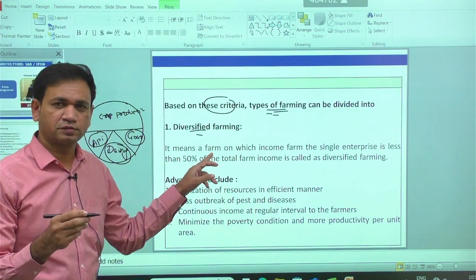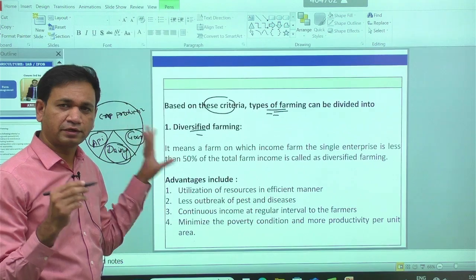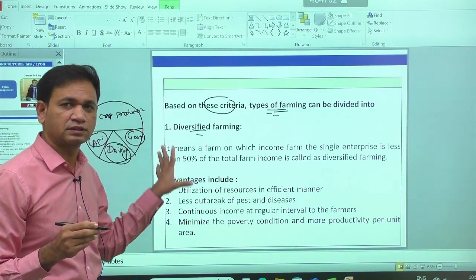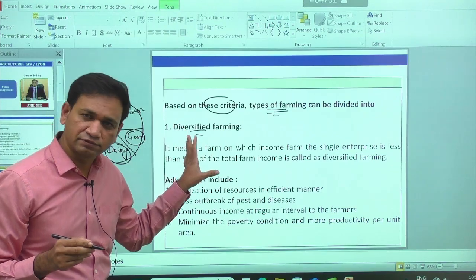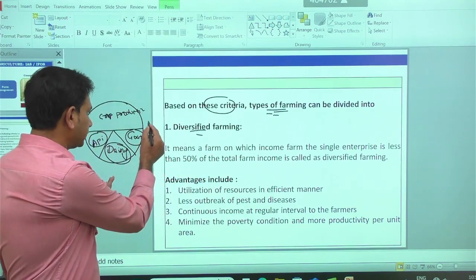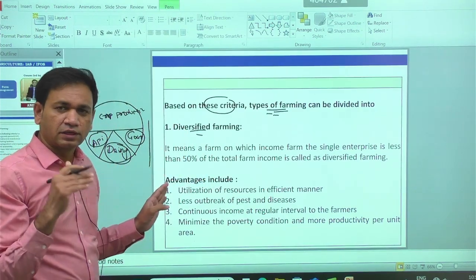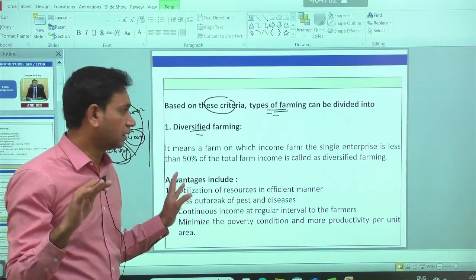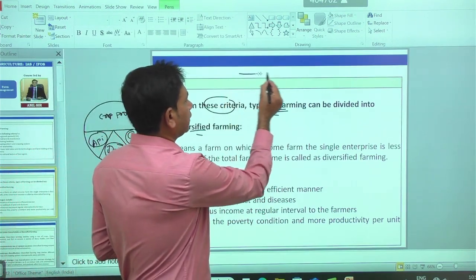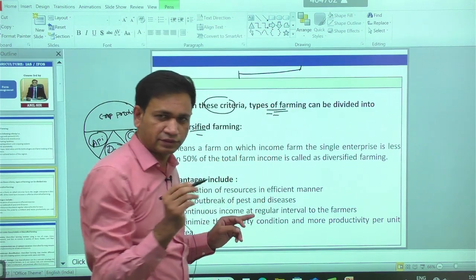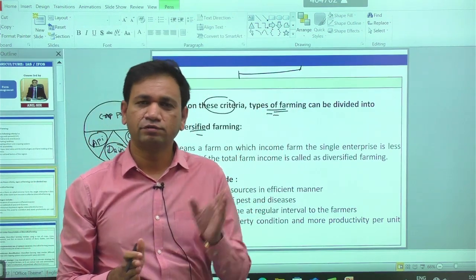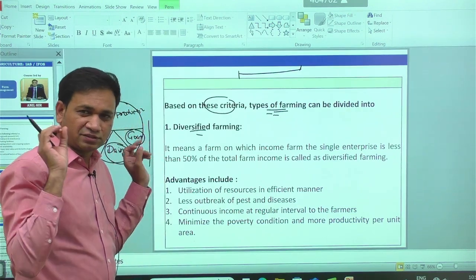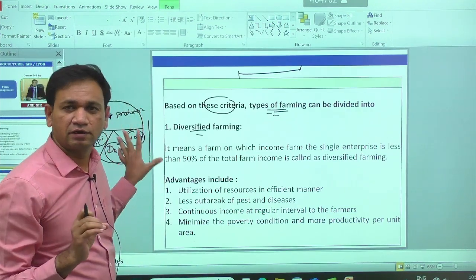As much as possible, multiple crops and multiple enterprises are taken by the farmers in the given piece of land. That structure collectively is called diversified farming. Whenever you have a diversified farming system, the farmer is able to minimize all types of risk from sowing to harvesting. Also, the outbreak of pests and disease is very low in the diversified farm layout structure.